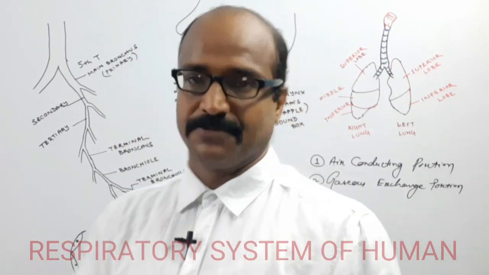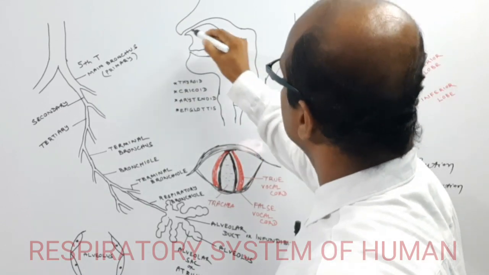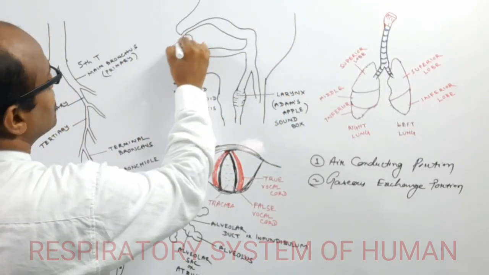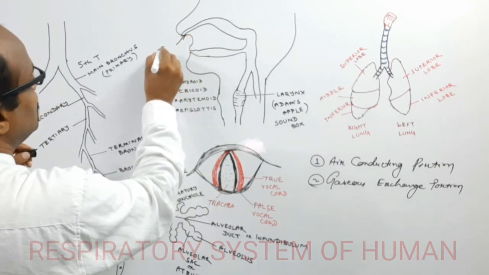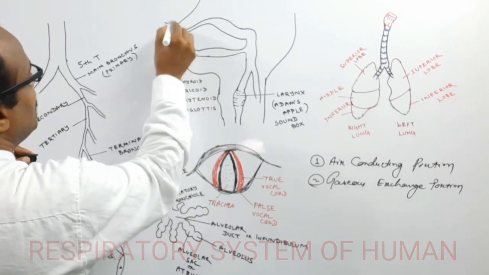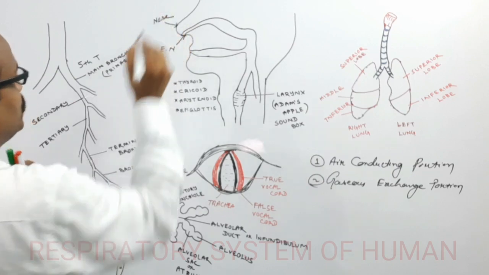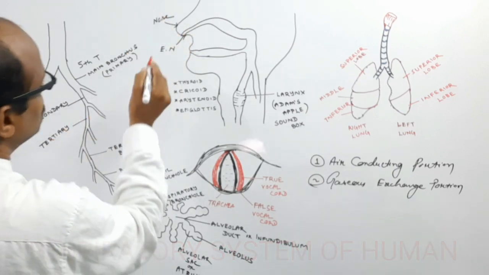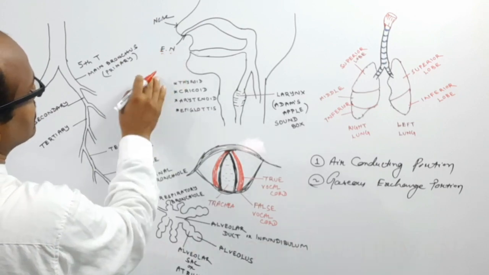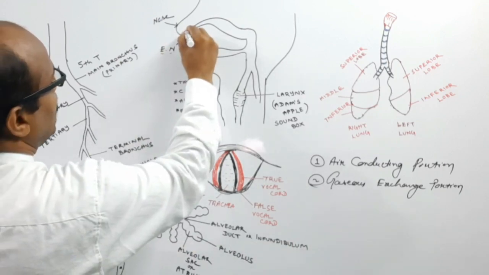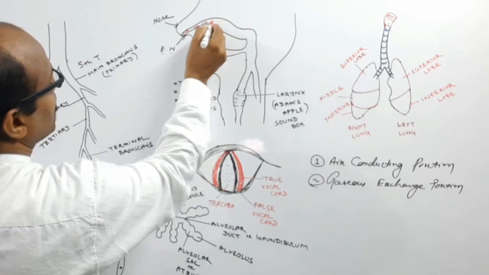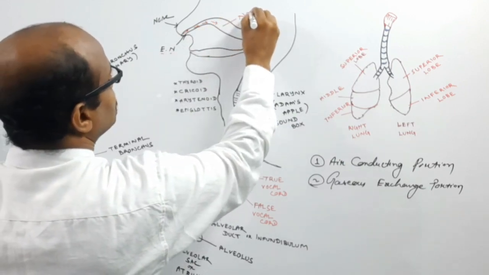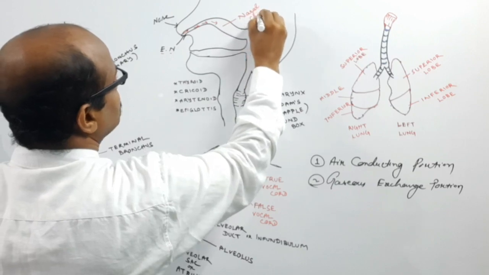Let's see here. Suppose this portion is the external nostril and this is the nose. The air conducting portion starts from the external nostril, which communicates into the nasal chamber.